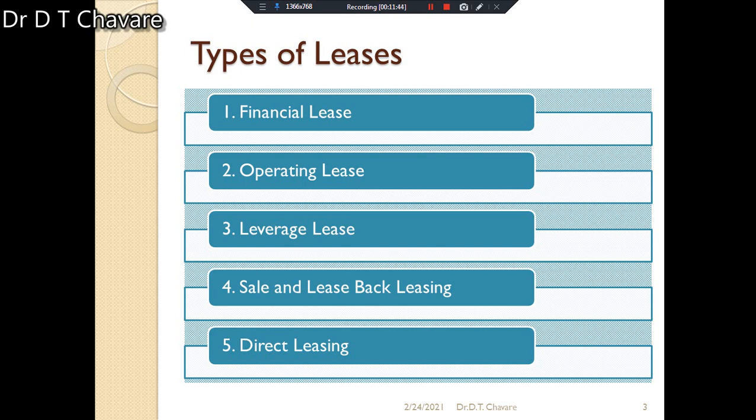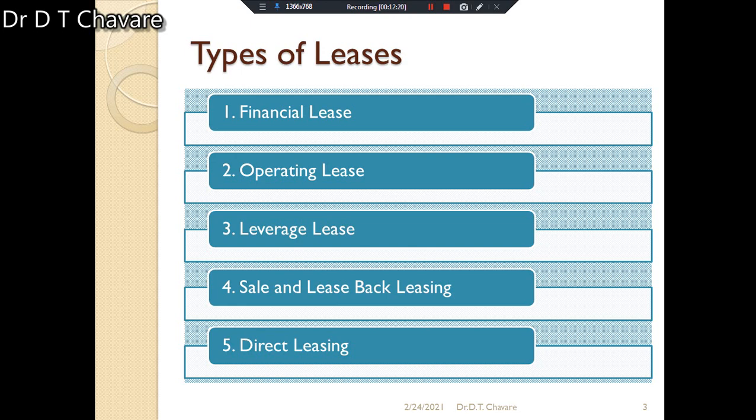The leaser owns the property, and by lease agreement it is handed over to the leasing company. The leasing company is not a seller company, and it takes the property on lease directly from the leaser company. Why is it called that? Because the leasing company is not the seller company, and it takes the property on lease directly.